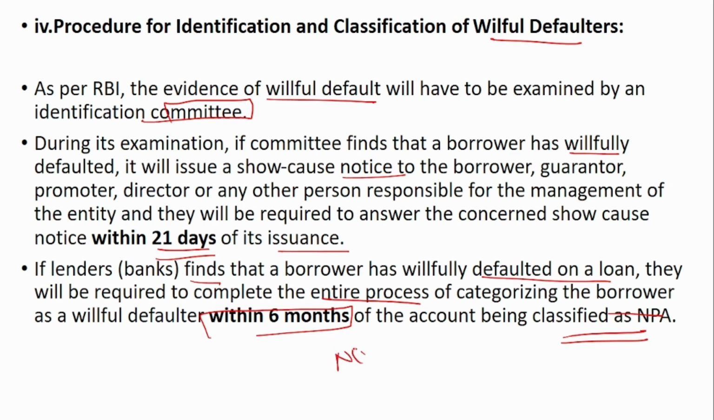Suppose today is August 1st, and the account has been classified as NPA. Then within 6 months, that is within February 2025, it has to complete the entire willful default process and submit it to the RBI.